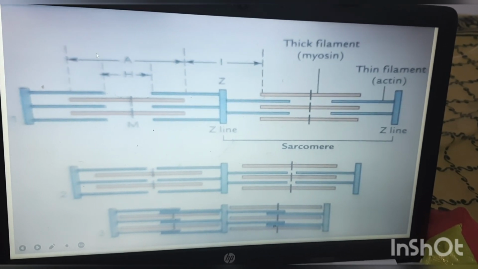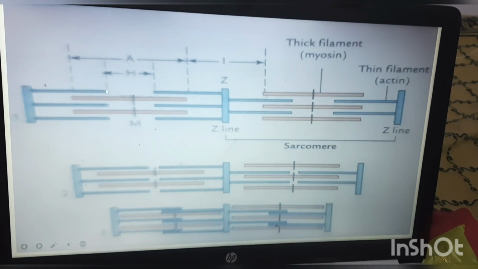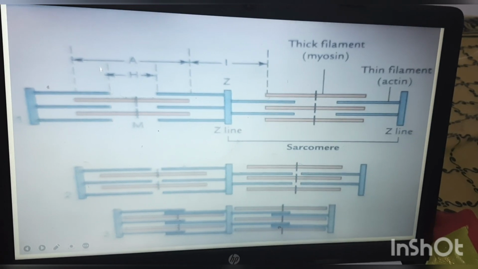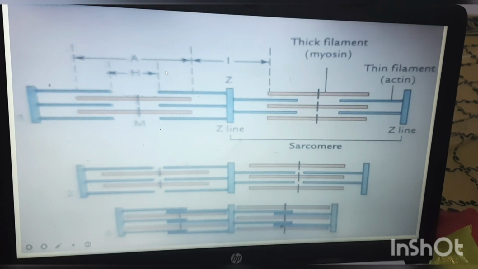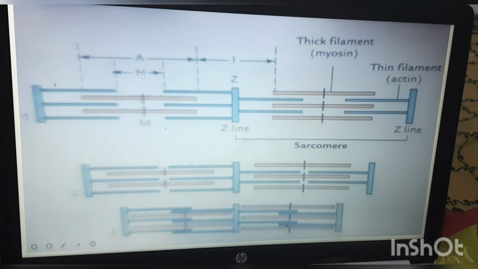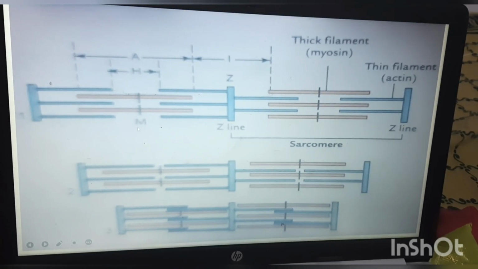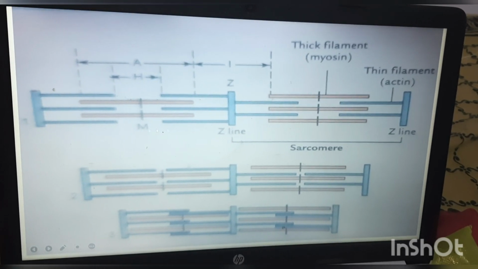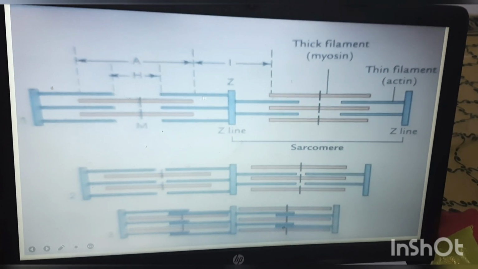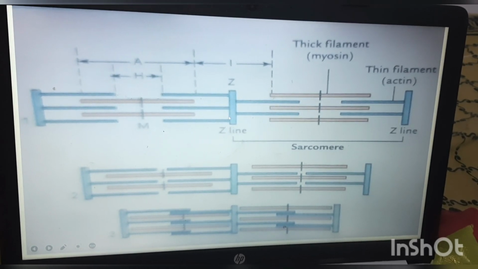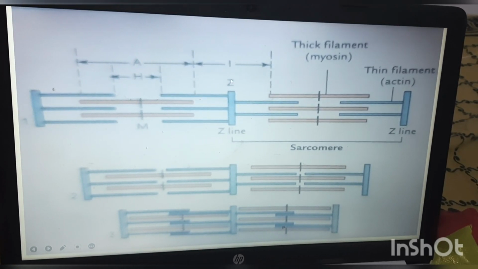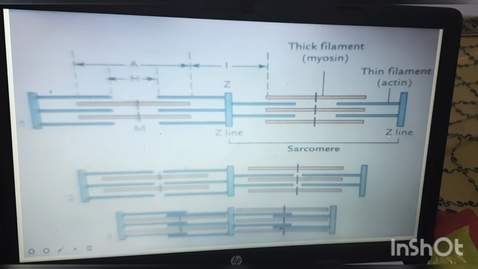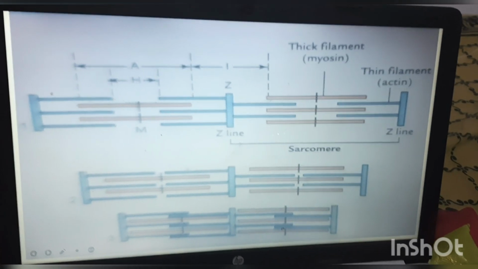In the middle of this dark band we can see a place. This place is called H zone. In the center of this H zone we can find a line. This line is called M line. And in the center of this I band, we can see an imaginary line. This line is called Z line. The space between these two Z lines is called sarcomere.